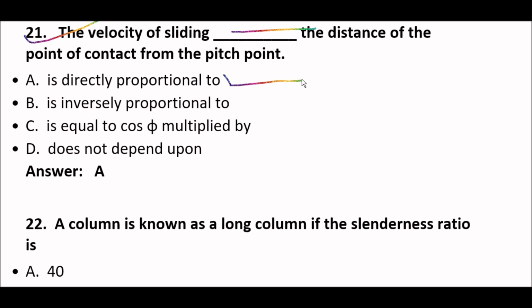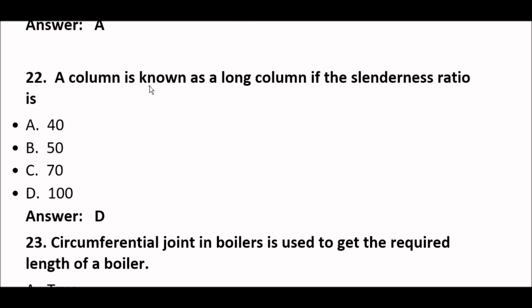Means the velocity of sliding is directly proportional to the distance of the point of contact from the pitch point. Next, a column is known as a long column if the slenderness ratio is option D, 100. Okay. A column is known as long column if the slenderness ratio is 100.